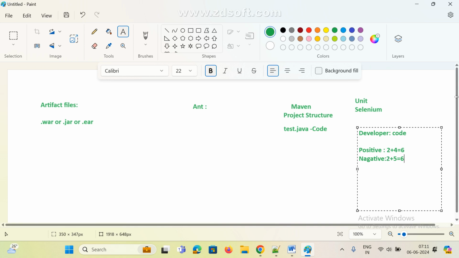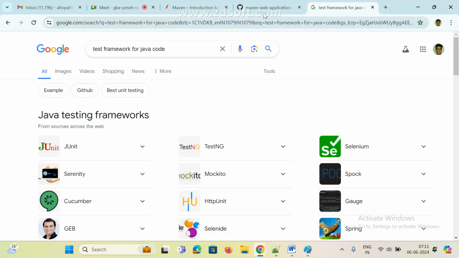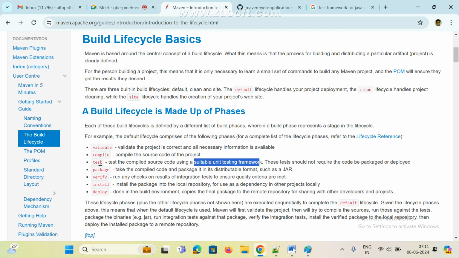So this and all is taken care of by the developer, you don't worry. Mostly we are using JUnit, Selenium, or TestNG, and with their help we validate that code. So this is the test.